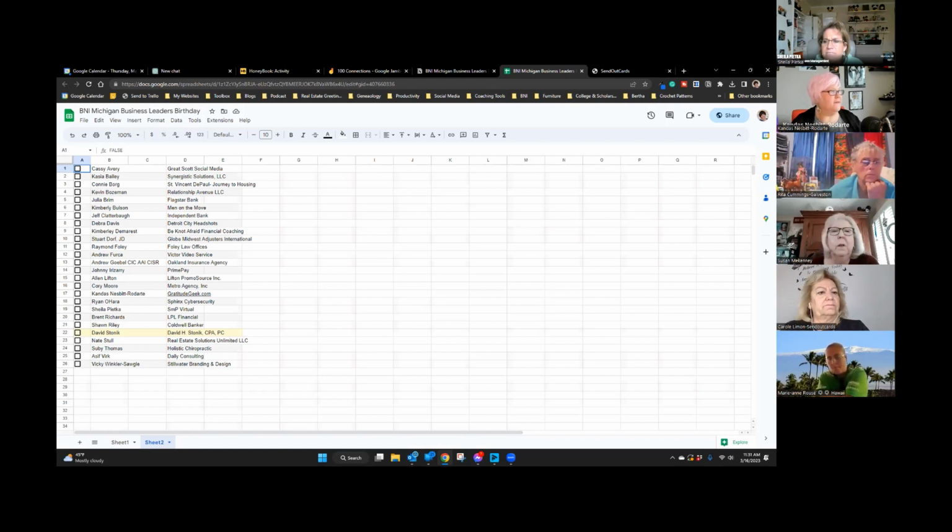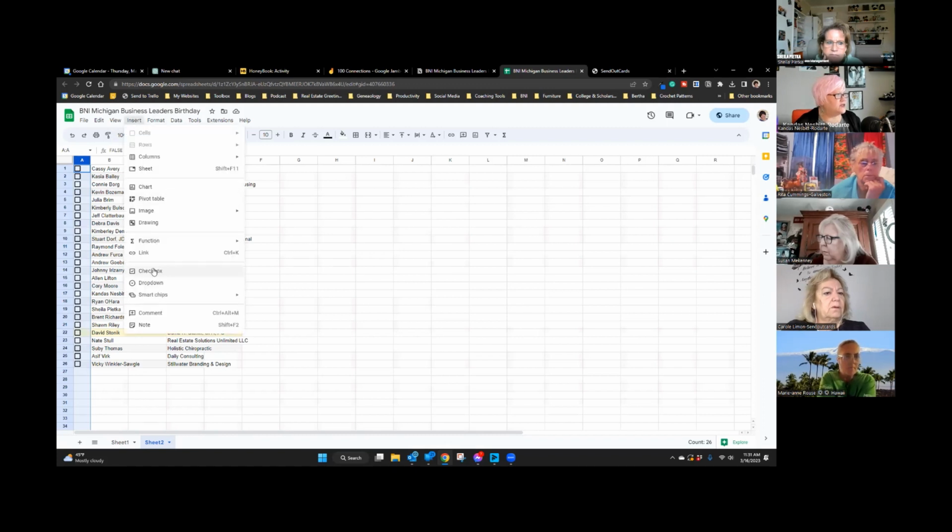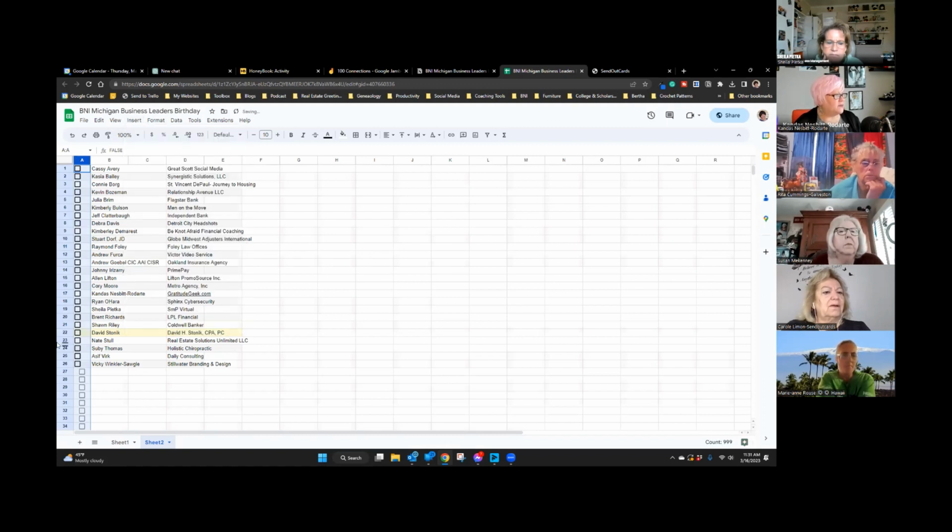So in Google Sheets, what you do is you highlight the column and then you go to insert and you insert a checkbox, and the checkbox gets inserted in the whole column. Pretty nifty. That's why I use Google Sheets.